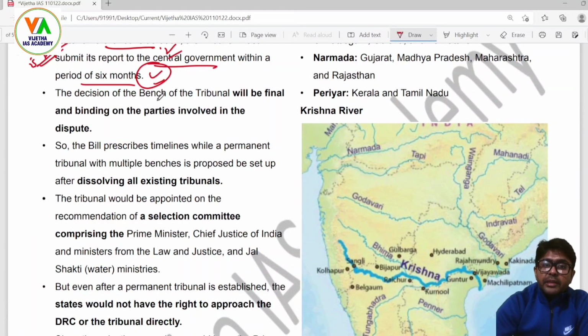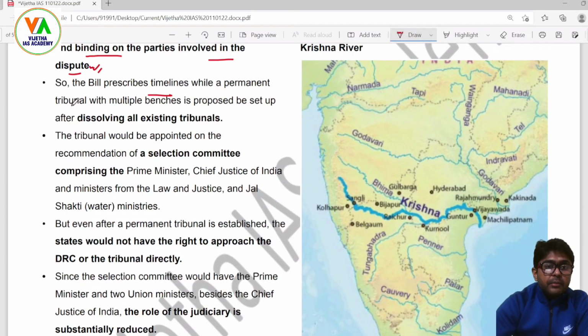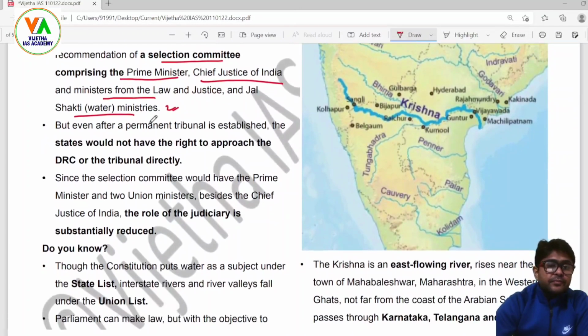The decision of the bench of the tribunal will be final and binding on the parties involved in the dispute. So the bill prescribes timelines. A permanent tribunal with multiple benches is proposed to be set up after dissolving all existing tribunals. The tribunal would be appointed on the recommendation of a selection committee comprising the PM, the Chief Justice of India, and the Law and Justice and Jal Shakti ministers.